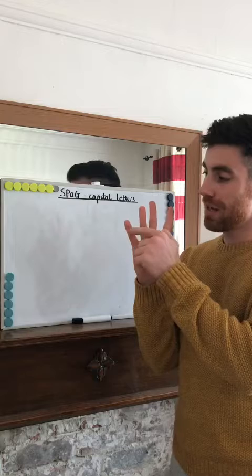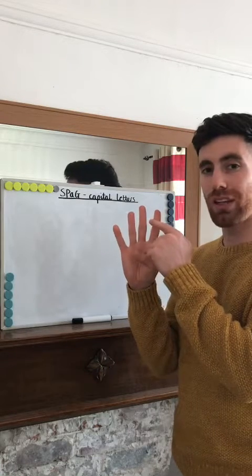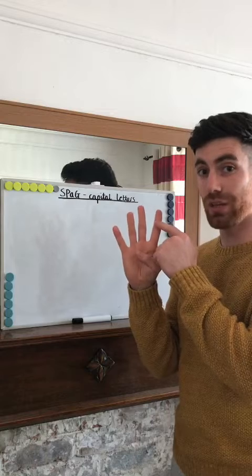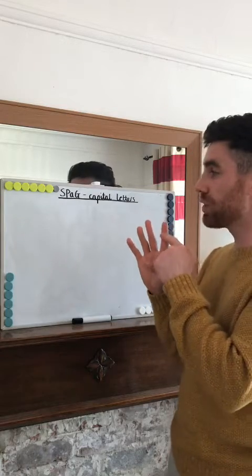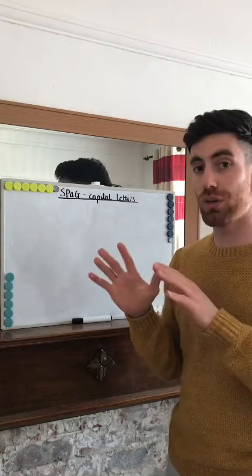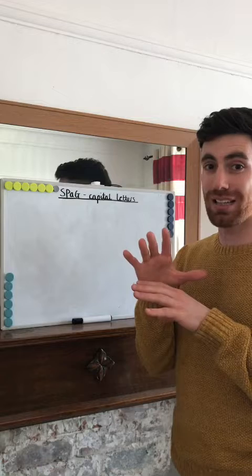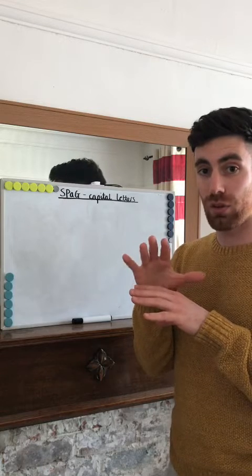Okay? I trust that we know all of these already, but it's very important that we become masters in doing this. Okay? So what I'm going to do on this whiteboard is write a few sentences, but I'm not going to do capital letters, okay? You are going to have to find out the capital letters by yourself, okay?